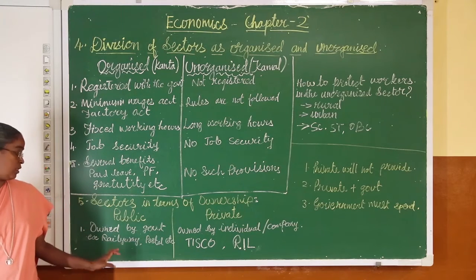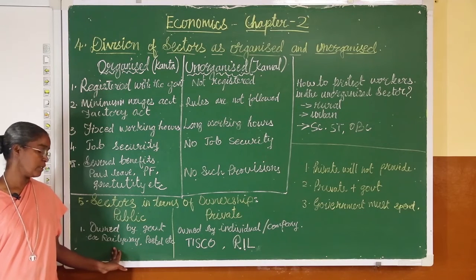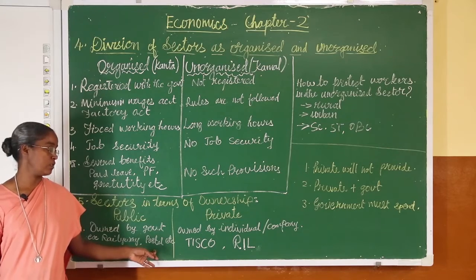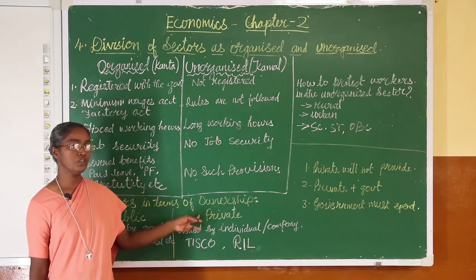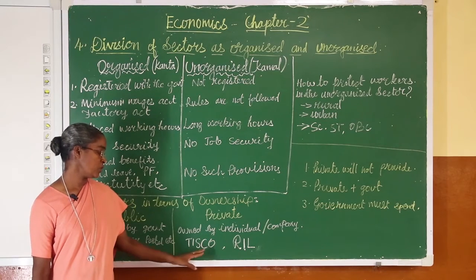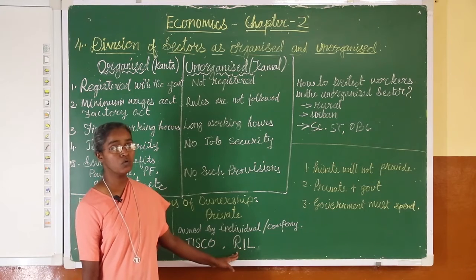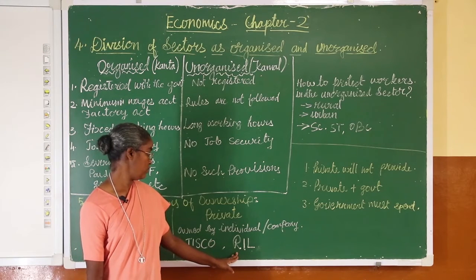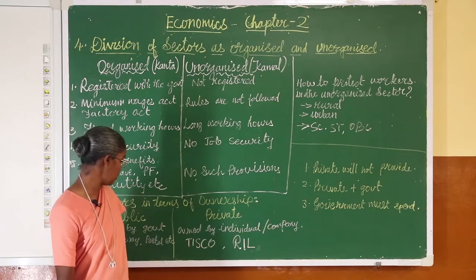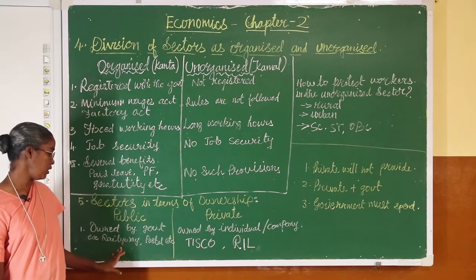Now, for the public sector, examples are railway and postal service system, which are owned by the government. When we speak about private individuals and companies, we have TISCO, that is Tata Iron and Steel Company, or Reliance Industries Limited. Now, these are individual owned companies. These come under the private sector because they are owned by individuals or companies, and railway and postal service is fully owned by the government, therefore it comes under public.